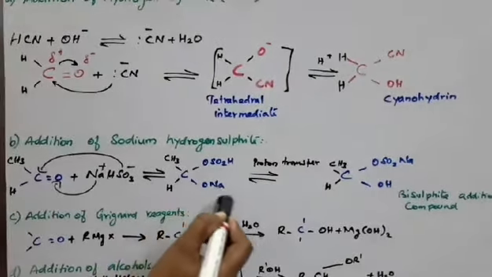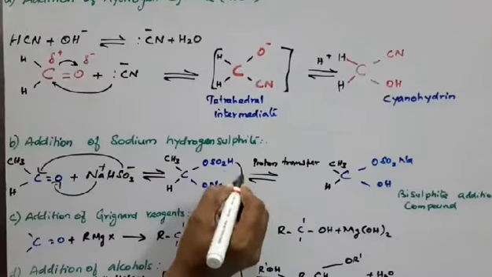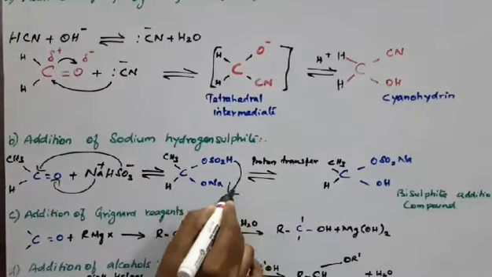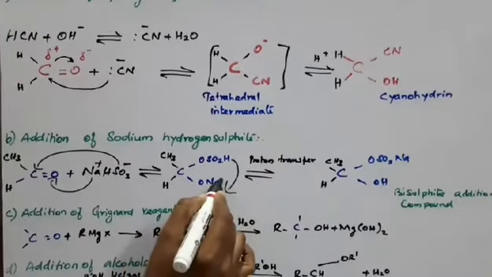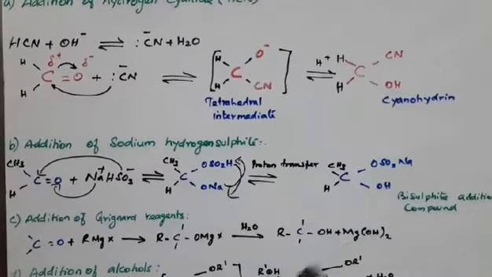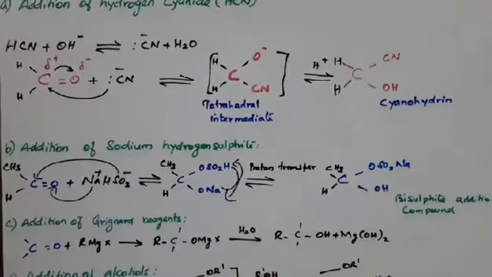After the H plus proton transfer, this H plus proton transfers to here and this Na goes here. So it forms the bisulfite addition compound, called the bisulfite addition compound.